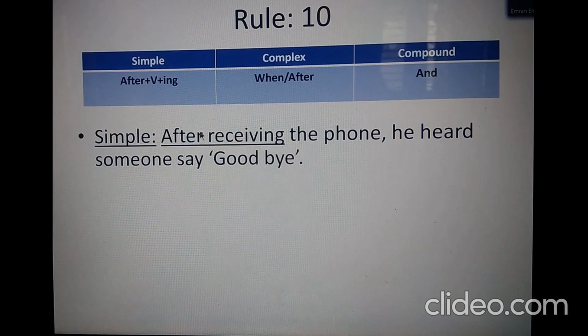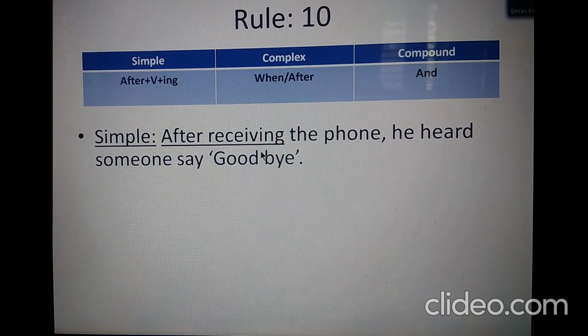So this is after plus verb-ing. We know that after any preposition we normally use a verb-ing form. So this after is a preposition and this is a prepositional phrase. To make this phrase a clause, we can use the subordinating conjunction when or after.